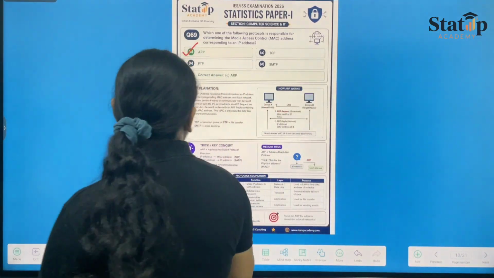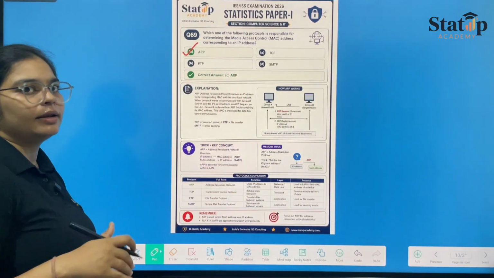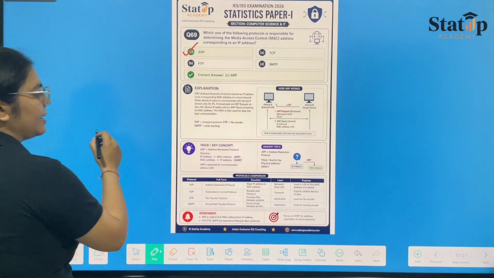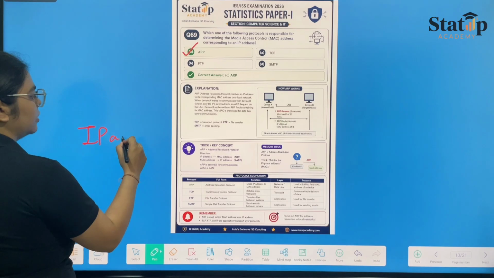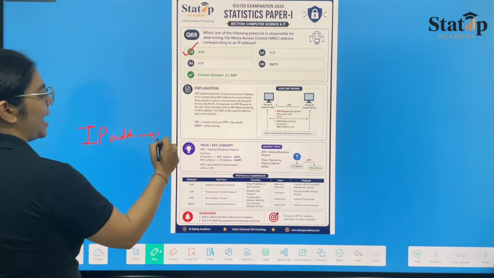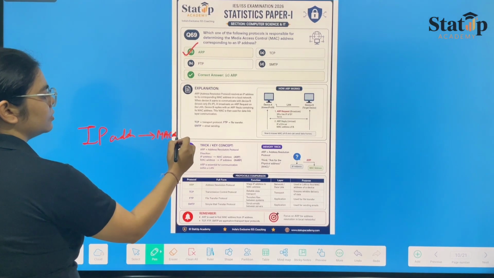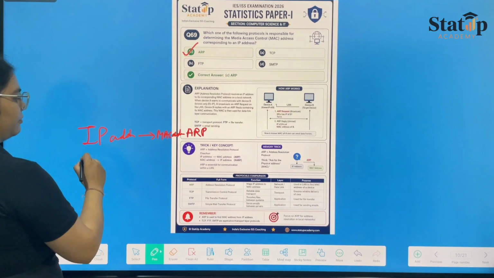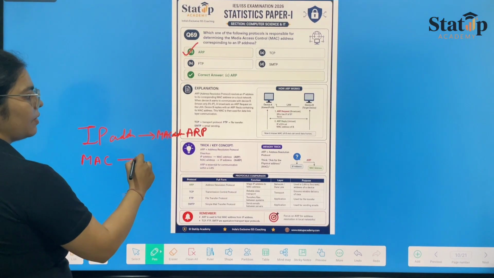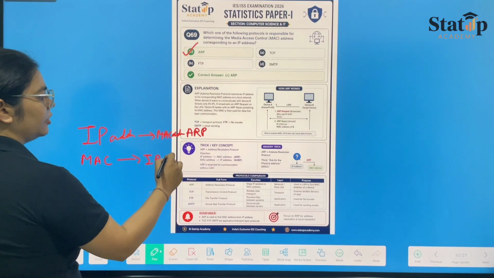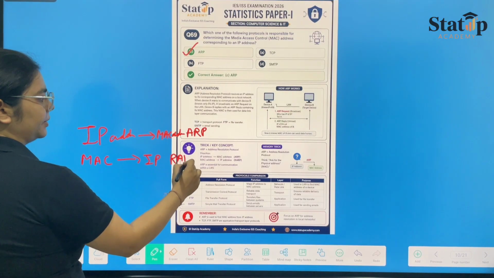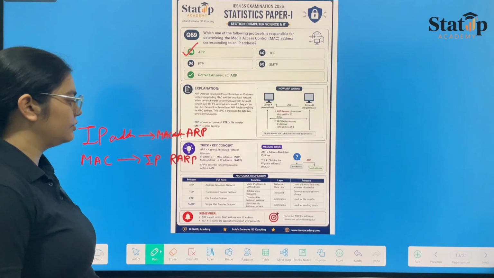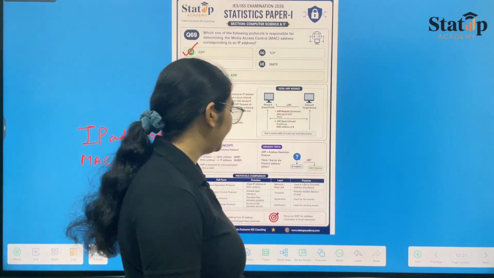This we also took into consideration in our courses: when we have to convert an IP address to a MAC address, then we use ARP, and when we have to convert MAC into IP, then we use RARP. This was your final answer.